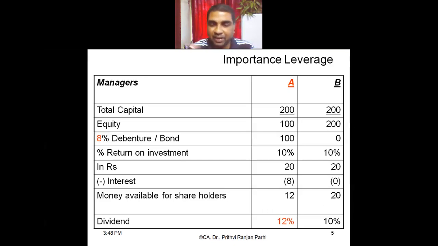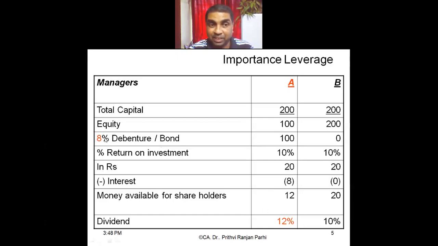Now, if you analyze how it is possible, farm A and B are earning at what rate? 10%. उनके earning rate है 10%. But their cost of debt is 8% farm A का. तो सस्ता में फंड मिला, वो ज्यादा अर्न कर रहे हैं. तो एक्स्ट्रा 2% they can give. ठीक है. So if the cost of debt is cheaper, if the cost of debt is lower than the earning of the farm, return on investment, then it is always better to introduce debt.